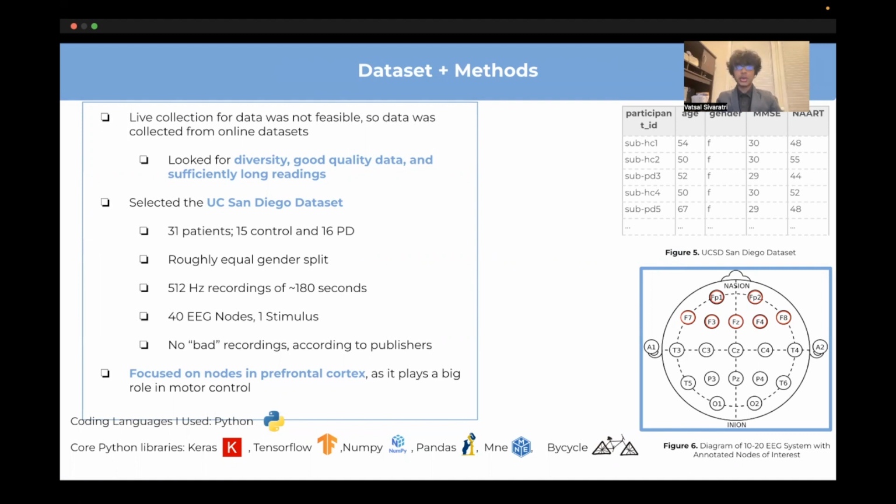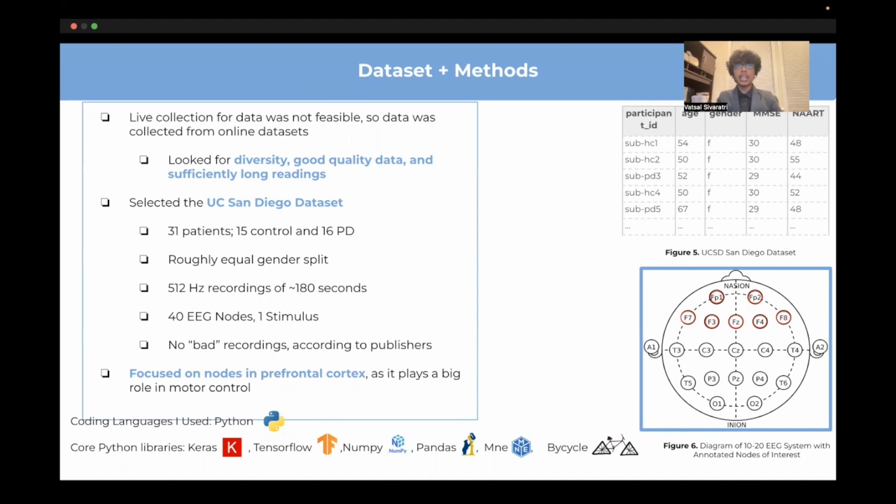The dataset contained 31 patients, 15 with Parkinson's and 16 healthy controls, with a roughly equal gender split for each population. The recording was 3 minutes long, with a frequency of 512 Hz, leaving me with ample data for the analysis. To determine if Bycycle can effectively differentiate PD, I conducted two sample t-tests for differences in population means.